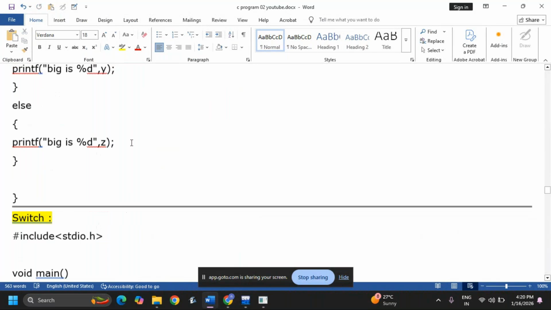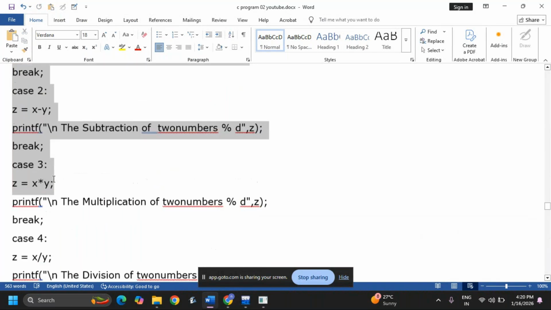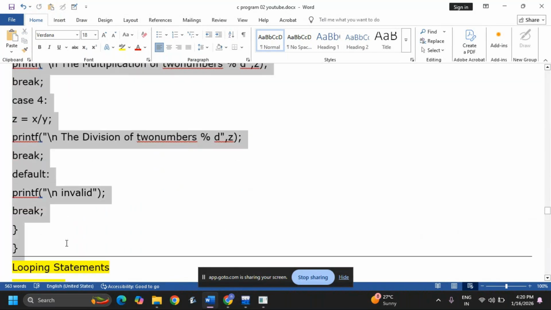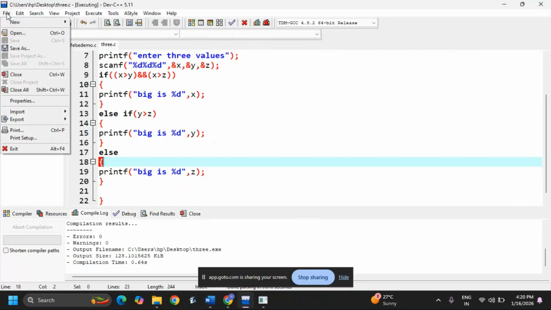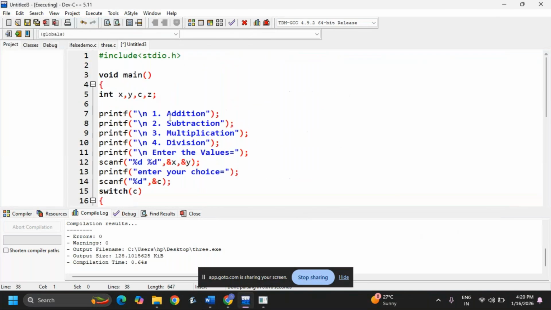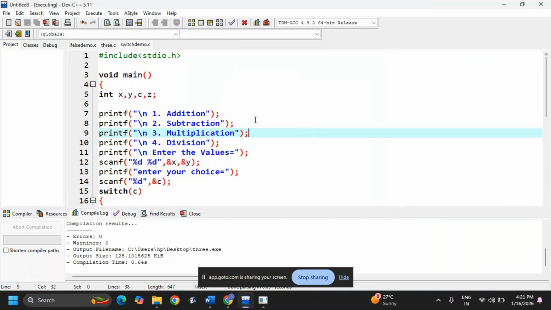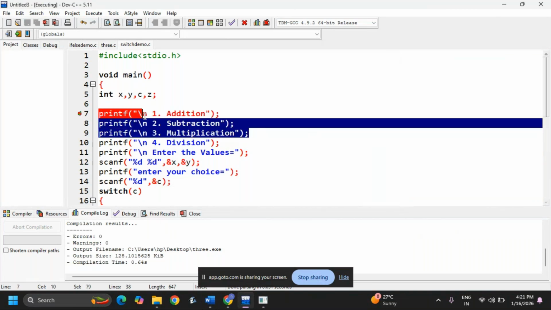You can see, now I am copying the code. It is like a calculator application. Okay, now file, new, source file. I'm pasting the code and saving this on the desktop as switch demo.c. Save. See, now just observe, I am printing 1, 2, 3, 4.